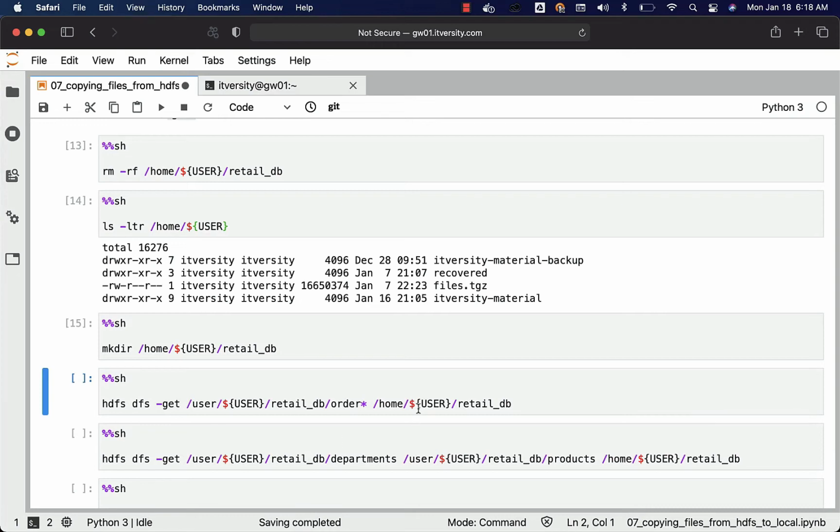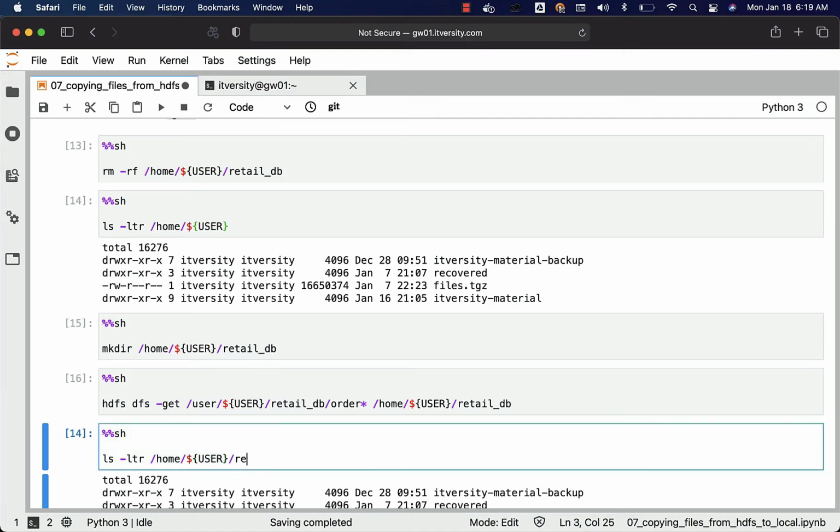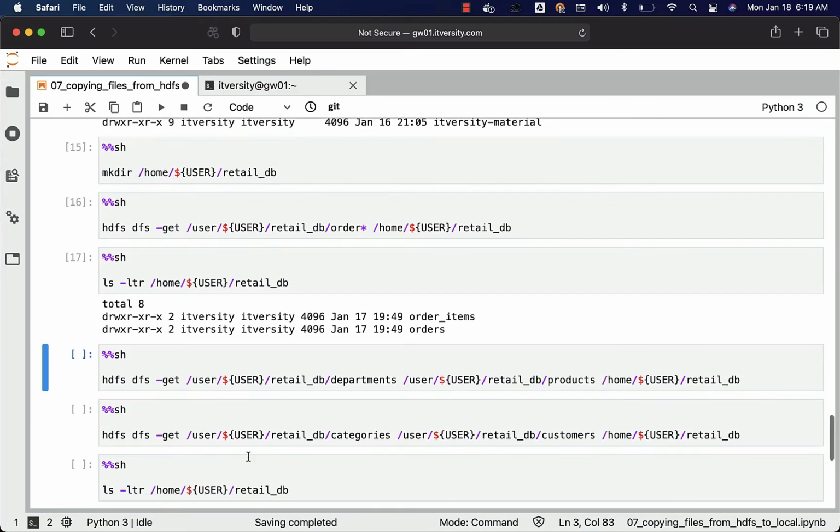Now if I just wanted to copy orders and order_items, I can say order*, which will copy orders as well as order_items. Earlier we used * where all the folders are copied. Now we are only trying to copy a couple of folders. Let me run this. Once it is run, I should be able to validate by listing retail_db here, and I should be able to see those 2 folders, orders and order_items, which are copied because of this get command. Now let me copy the departments as well as products folders from HDFS into /home/itversity/retail_db. This will take care of copying departments as well as products.